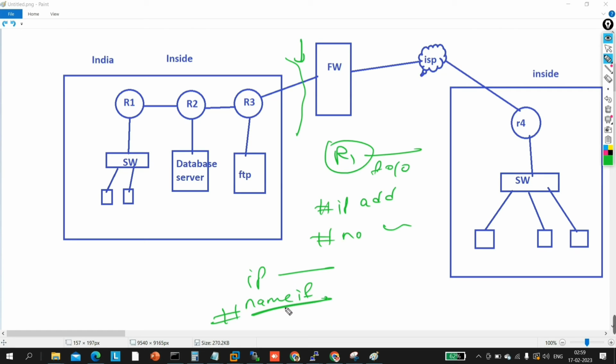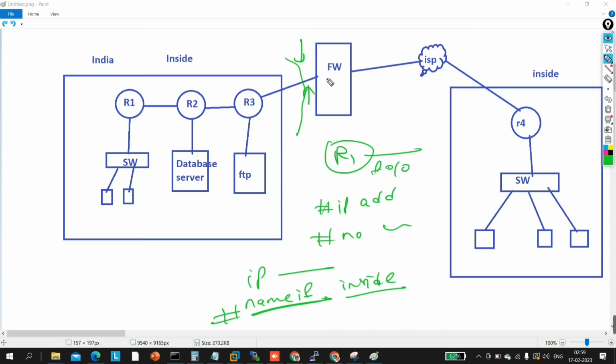If you configure nameif inside, it means you are saying that this is your inside interface, that means this is your trusted interface. Automatically security level 100 will be configured on this interface.